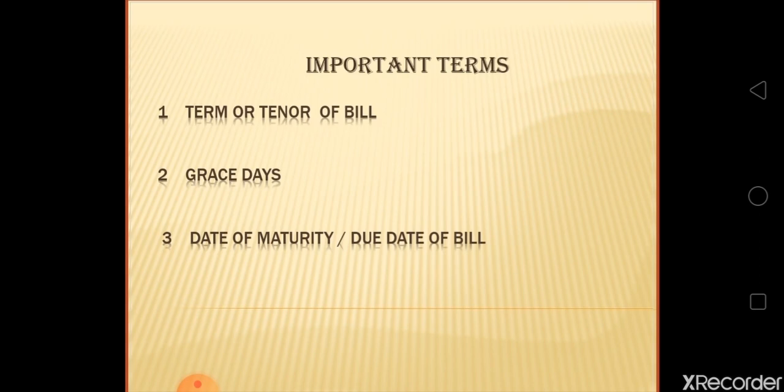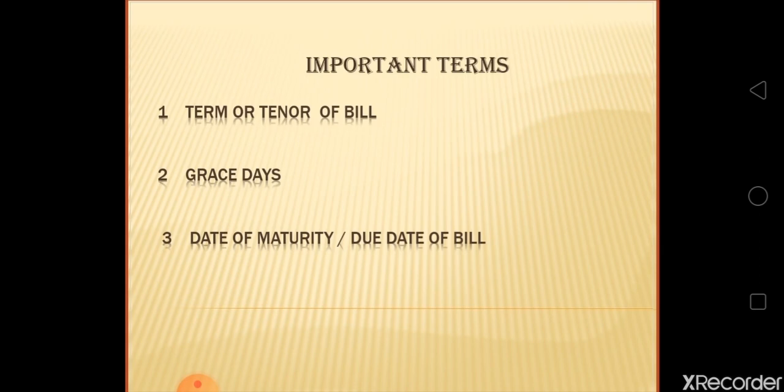One point we will have to consider regarding calculating the due date is public holidays. If the due date falls on a public holiday, payment is to be made on the preceding working day. For example, if the due date of a bill is 26th January or 15th August, then the payment of the bill is made on the preceding day, that is 25th January or 14th August.